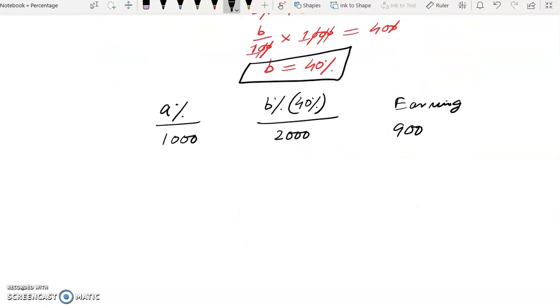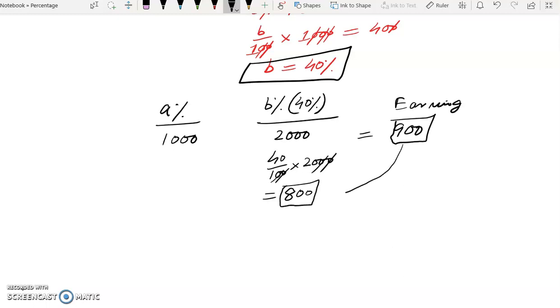Now B% of 2000, B% is 40%. 40% of 2000 will give us how much? 800. 4 into 2 is 8. Now his total earning is 900. Now B% of 2000 is 800. There is a difference of how much?